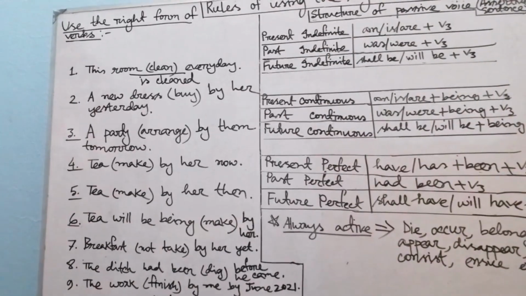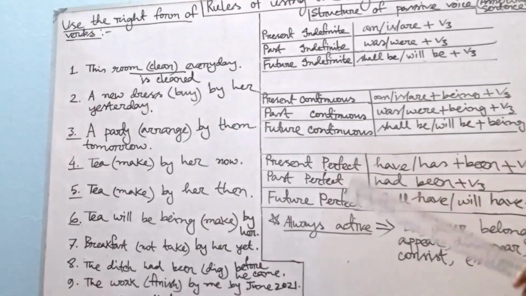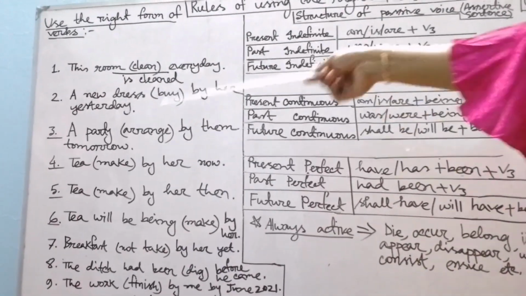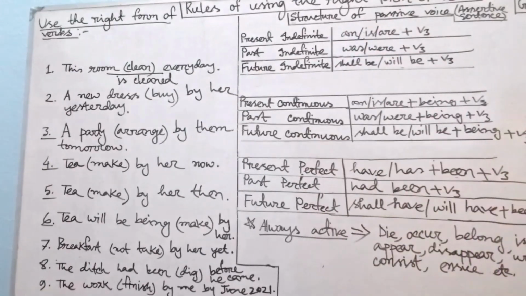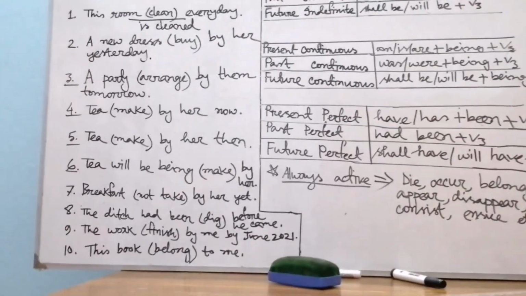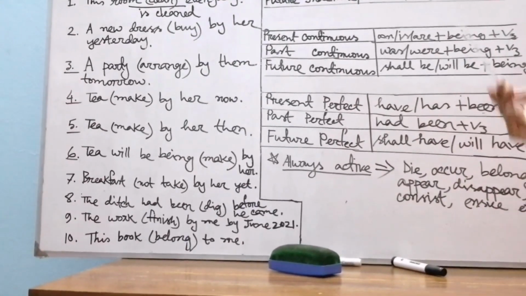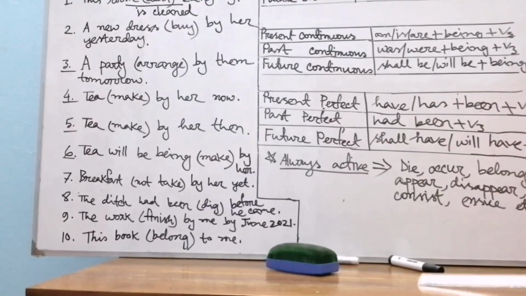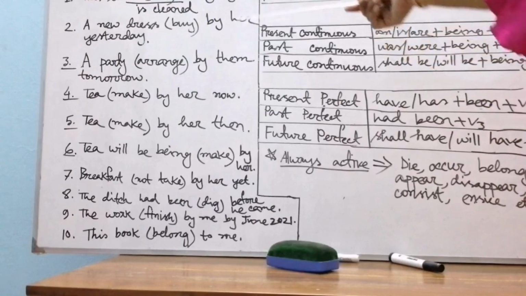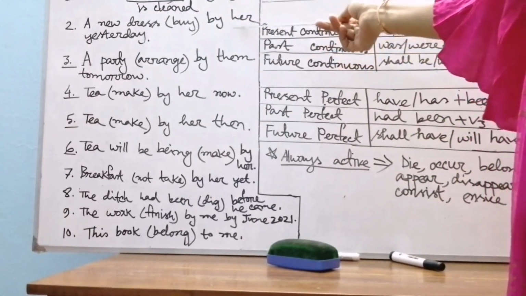If we find yesterday in a sentence, what will be the tense? Okay, my dear students, past indefinite tense, because yesterday it's past. In our previous class we discussed it in detail. If we find yesterday, last plus time, those sentences will be written following the structure of past indefinite tense. But here, my dear students, see, a new dress by her, it's the passive structure.